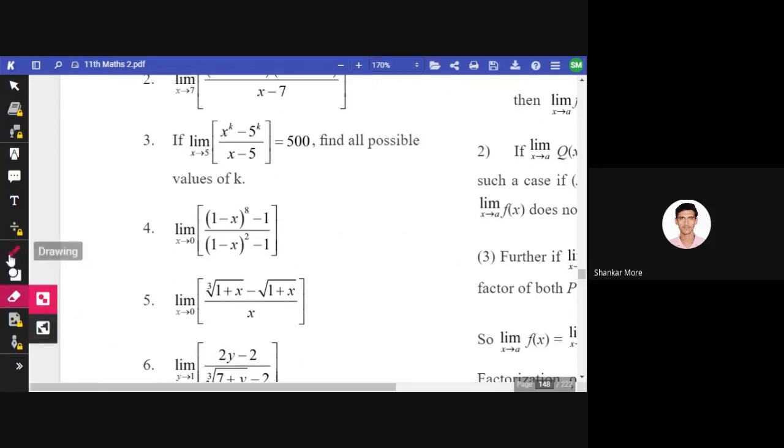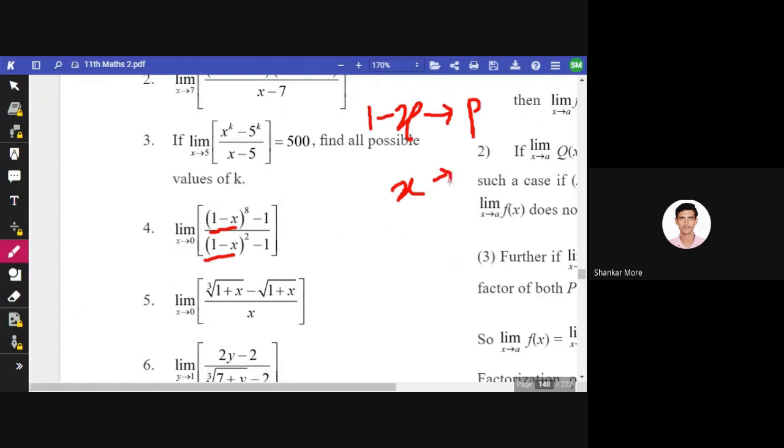So what we can do is replace this term. 1 minus x can be replaced by p. If 1 minus x is replaced by p, x has to be replaced by something. So x has to be replaced by 1 minus p.